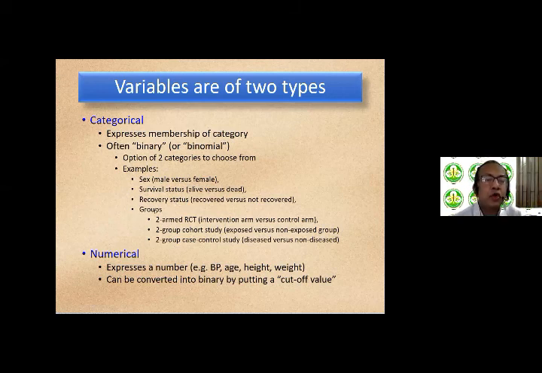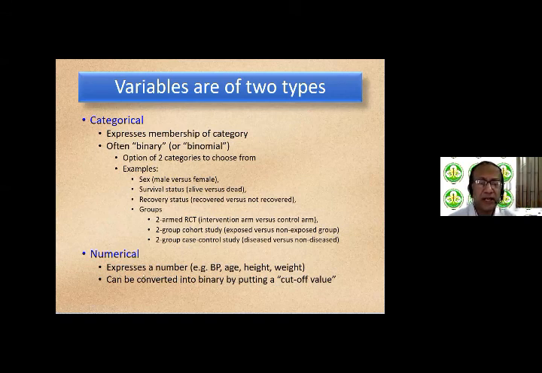And even grouping variables are often binary. So in a 2-armed trial, intervention arm versus control arm, so that's binary. There are 2 options to choose from. A 2-group cohort study, exposed versus non-exposed. So the grouping variable here is binary. 2-group case control study in which you are comparing diseased versus non-diseased, again binary.